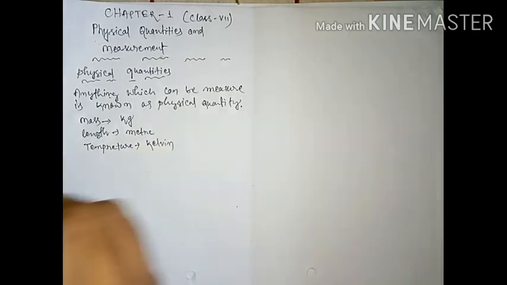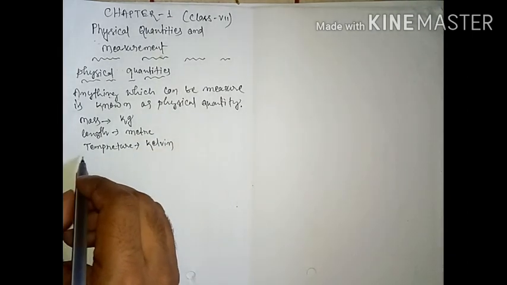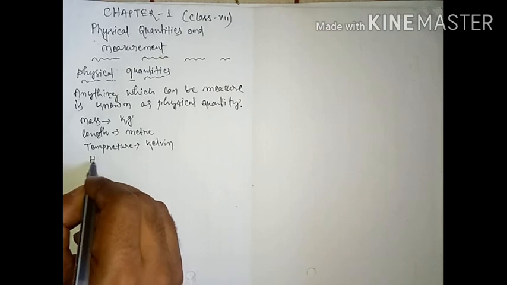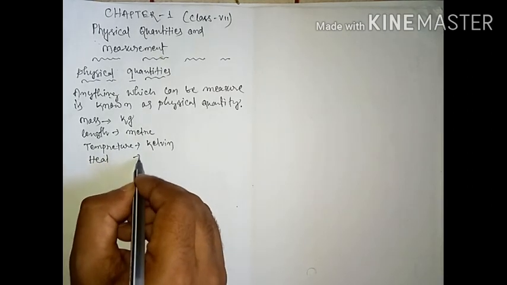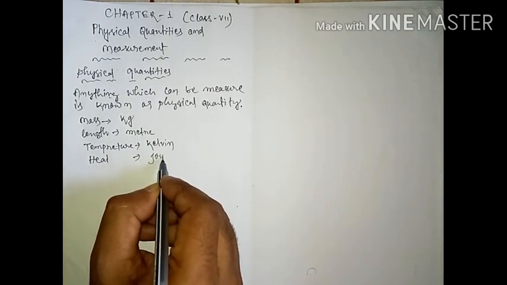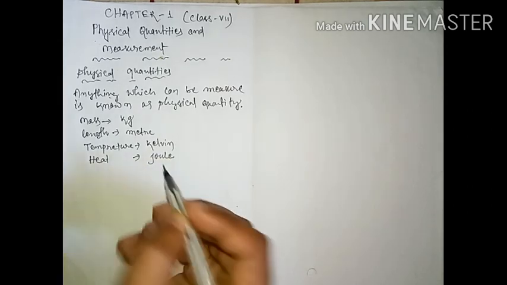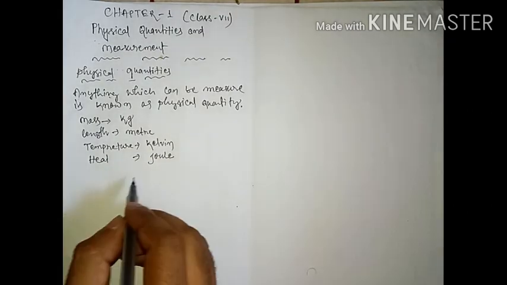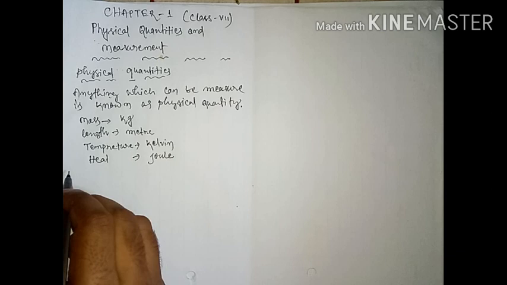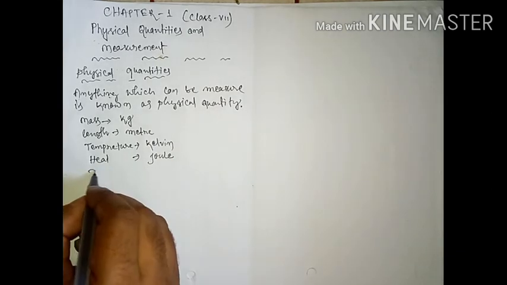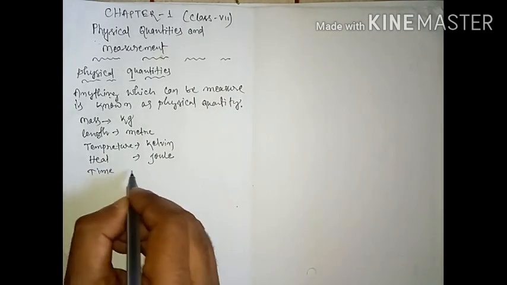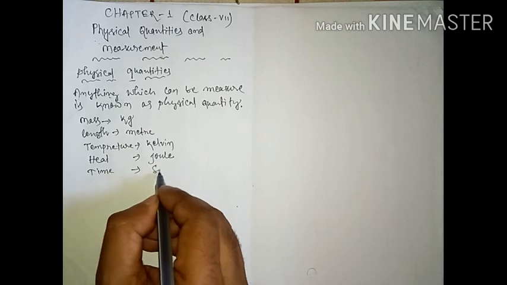Kelvin, understood students? Then next, heat you can measure in joule. Then next I'm writing time, you can measure time in second.